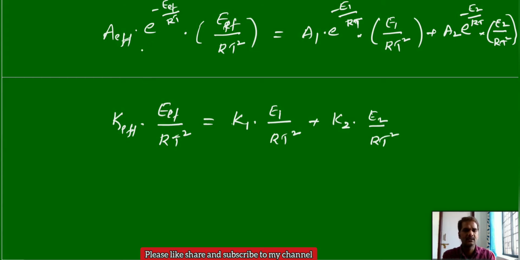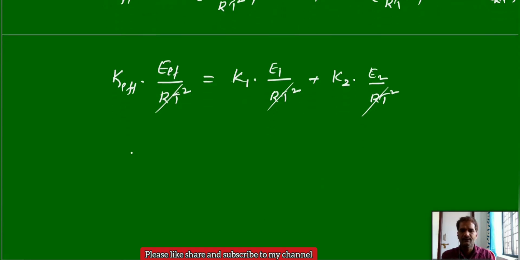Again we are converting that Arrhenius equation in terms of the rate constants. Now RT square, RT square, RT square, they are the same, you can cancel out, and what is left? Effective rate constant into effective activation energy is equal to K1 E1 plus K2 E2.